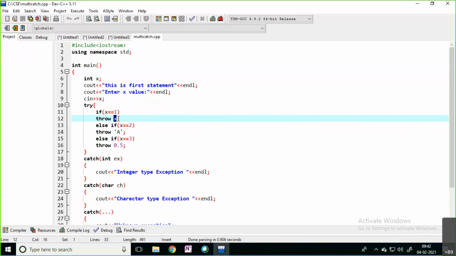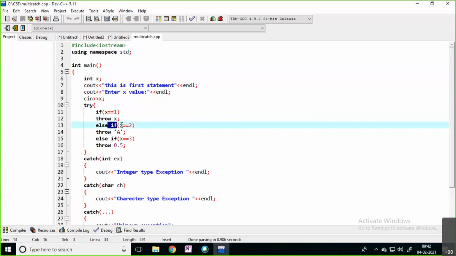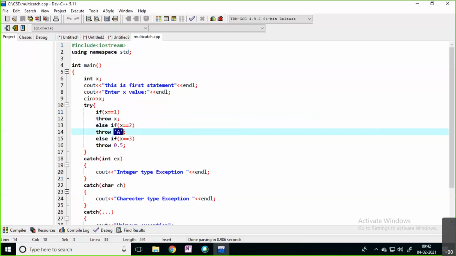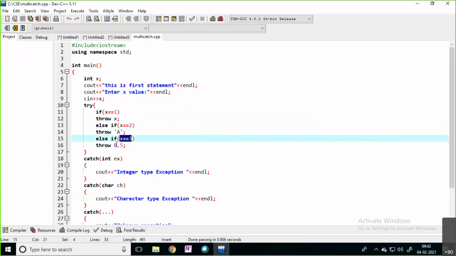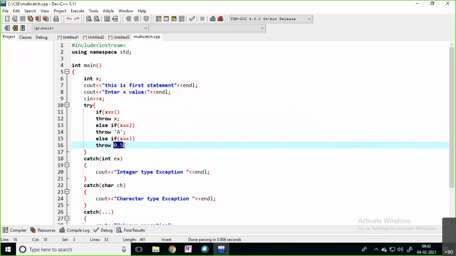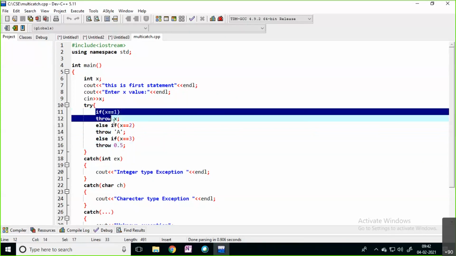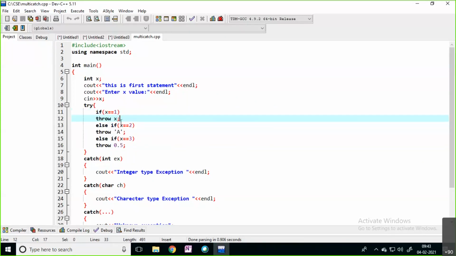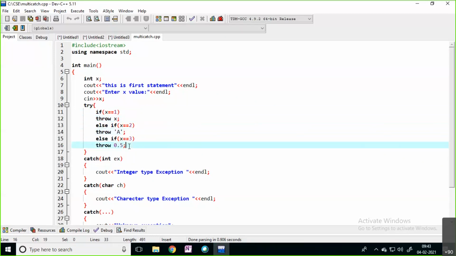I'm just throwing. The same way, if x equals 2, I'm throwing a character type exception. If x equals 3, I'm throwing a double type exception. Now, inside this try block, we have multiple exceptions. One is integer type, one is character type, one is double type.